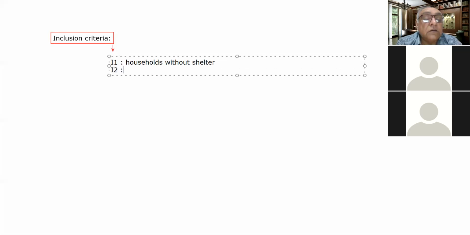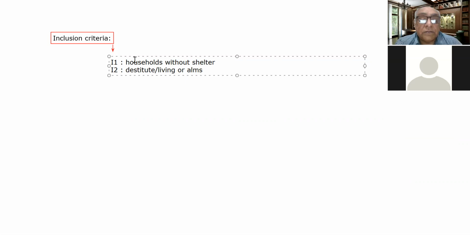Second is destitute, or living on alms. This is the second criteria.